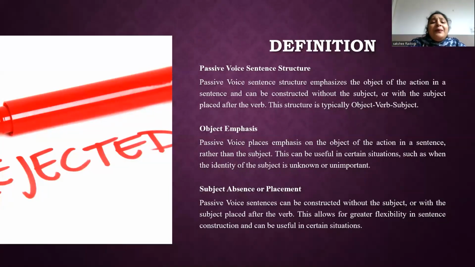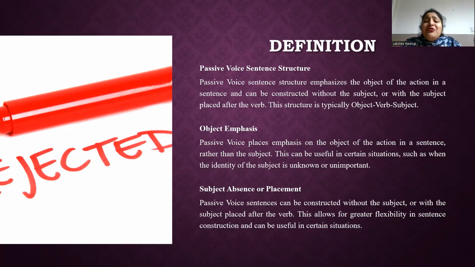For example, the play was written. See, here the focus is on the play, not the writer. Subject placement: the subject is placed at the end of the sentence after the preposition by. For example, the play was written by Shakespeare. See, here I'm using by. The focus is still on the play, but the writer is mentioned.